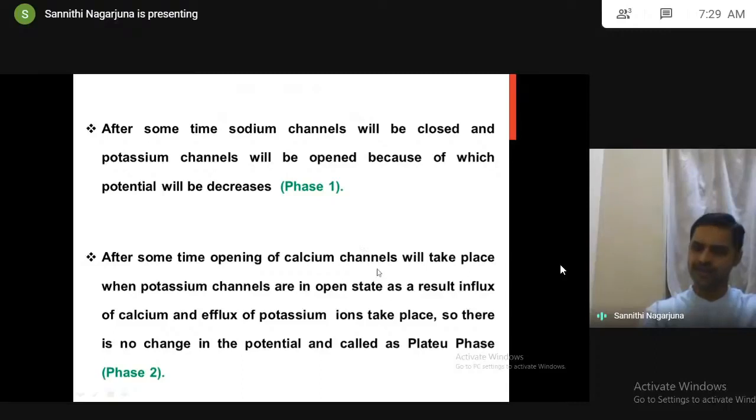The opening of calcium channels means influx of calcium, and the opening of potassium channels means efflux of potassium. Both will take place parallelly: influx of calcium and efflux of potassium.